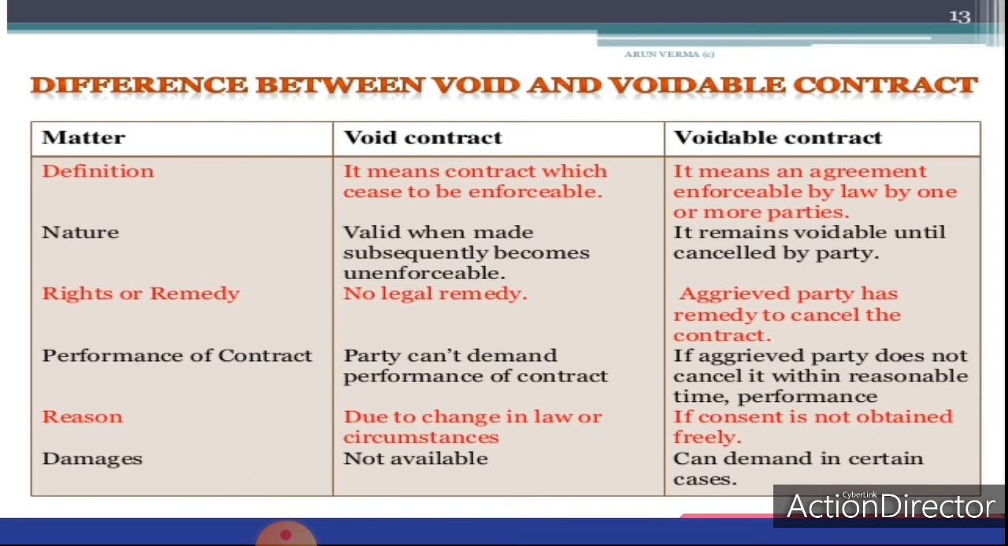In void contract, the party cannot demand the performance of the contract. If the aggrieved party does not cancel the contract within a reasonable time, performance of contract is needed. Change in law or circumstances is the reason for changing a valid contract into void contract. Absence of free consent is the reason for changing a contract into voidable.